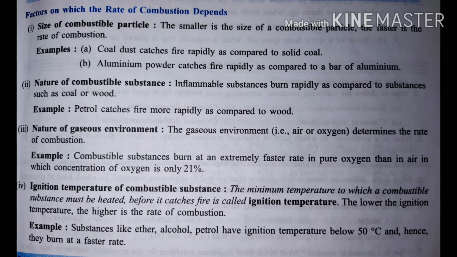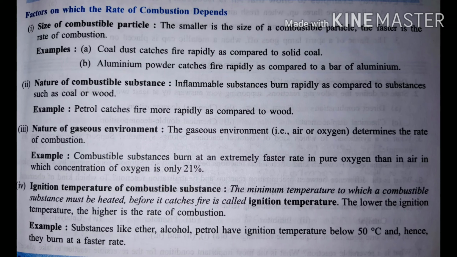The example is very easy. If you try to burn a piece of wood, it will be difficult and will take a longer time. But if you try to burn sawdust, it will burn quickly because the particles of sawdust are very small. Next, nature of combustible substances. Inflammable substances burn very quickly. Petrol and diesel catch fire very quickly as compared to wood. Therefore, nature of combustible substances also affects the rate of combustion; if the substance is inflammable it will catch fire quickly, and if it is non-inflammable then it will not catch fire as quickly.